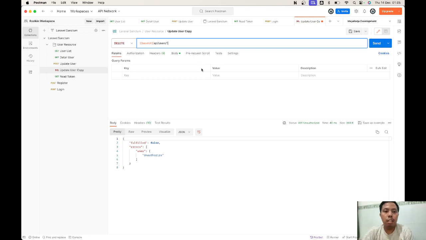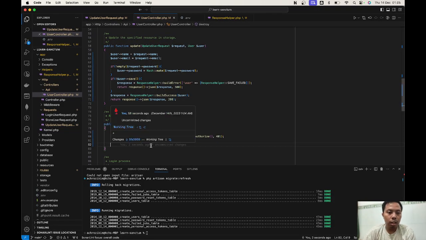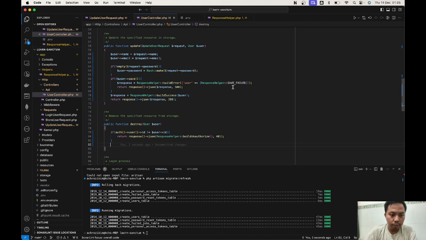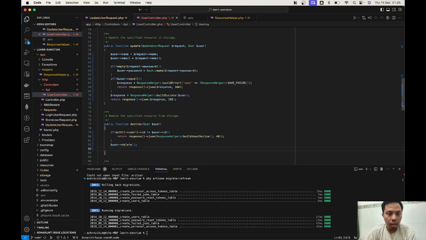And then we're gonna try to use our own user, something like this. Let's try to delete ourselves. Let's just use user delete, maybe this, and then we're gonna make a response success.